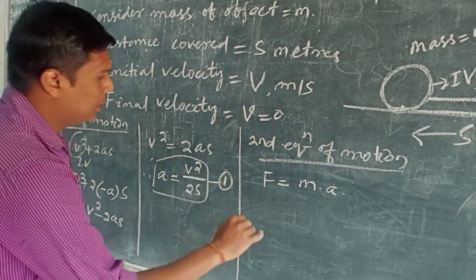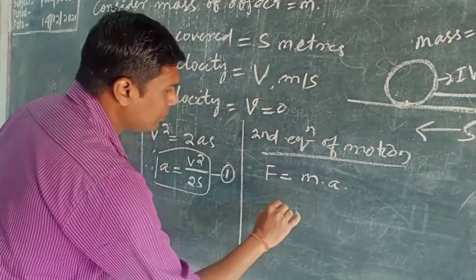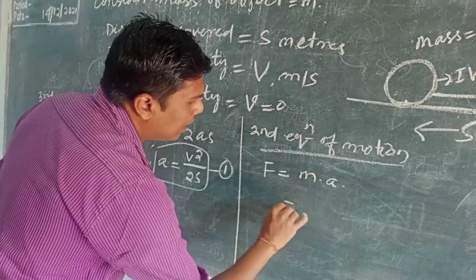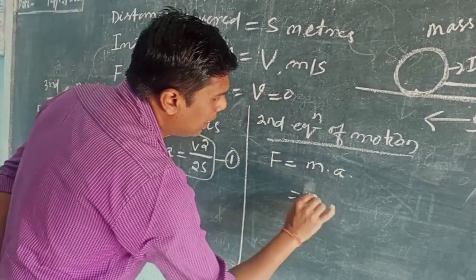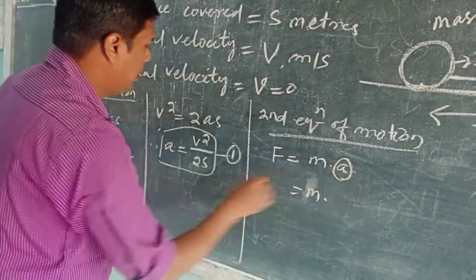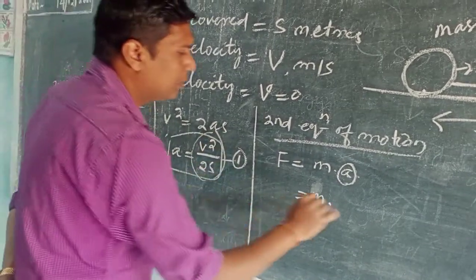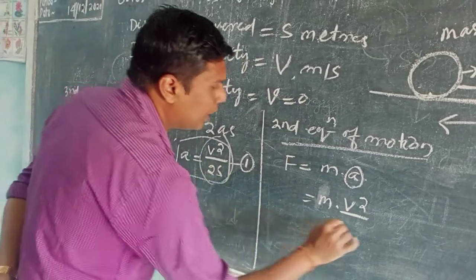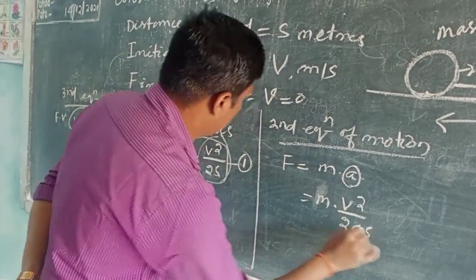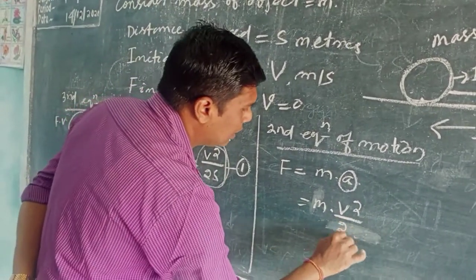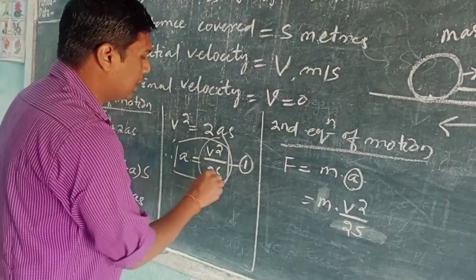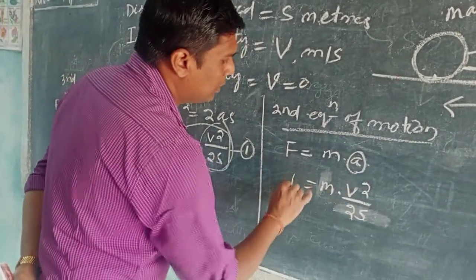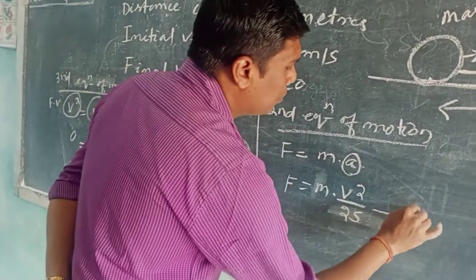So in this case we can put here F is equal to m into, instead of a, we can put this value, that means v square upon 2s. Suppose this is equation 2.